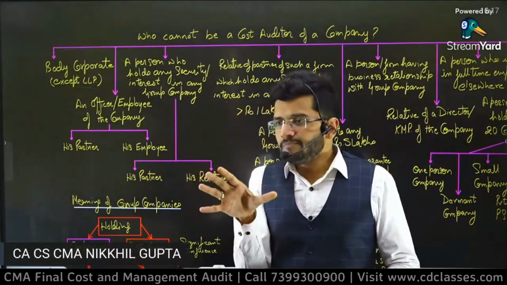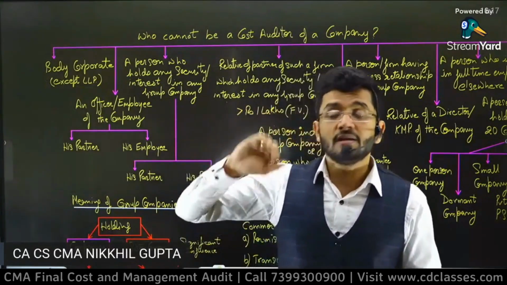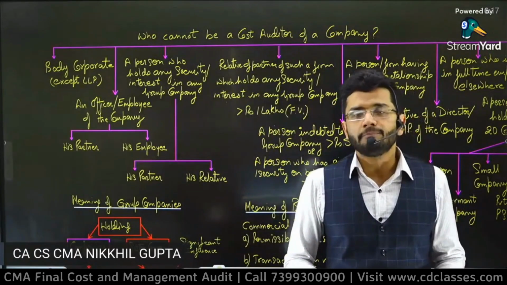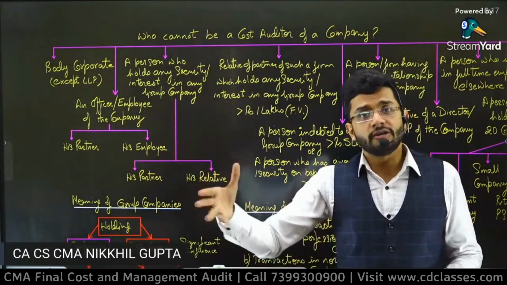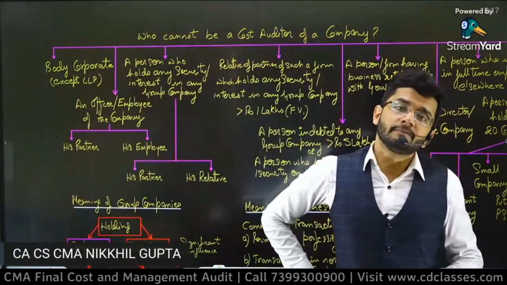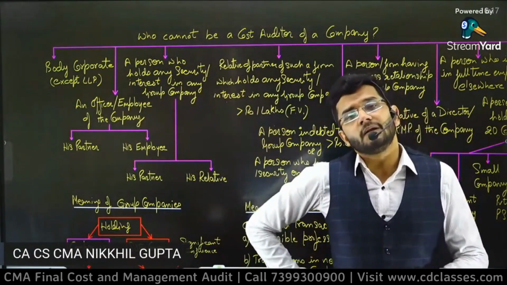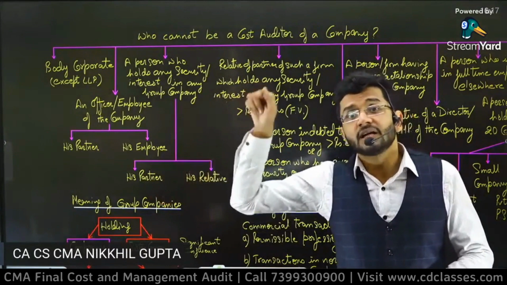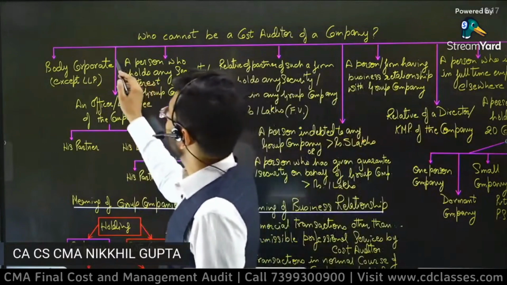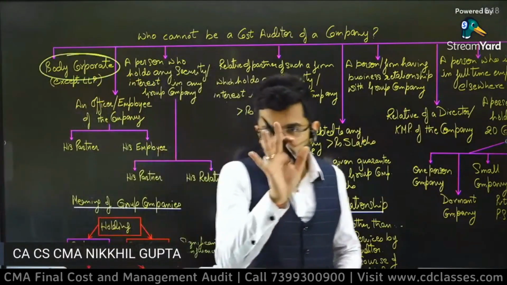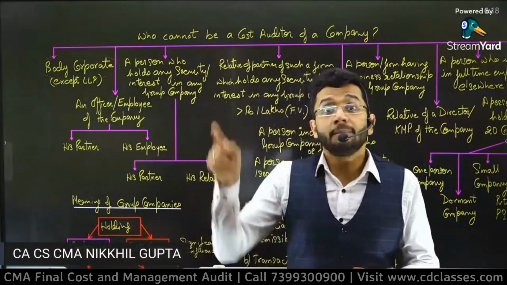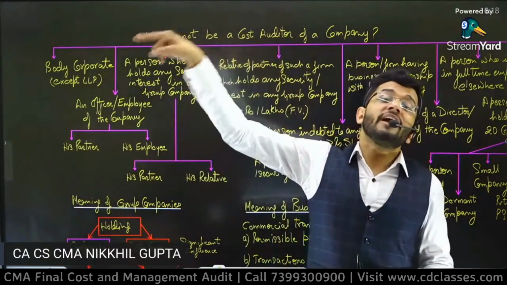We want a setup where we can actually catch hold of the cost auditors, even claim their personal properties for any fraud which is committed with a company, like a partnership firm. So if a cost audit firm is a partnership firm, then the partners are personally liable for any fraud of the company, right? Partners can be personally held responsible. But if a cost audit firm is a company, then shareholders will not be personally liable. So body corporate cannot be a cost auditor. A company cannot be a cost auditor. If you want to be a cost auditor, make a partnership firm, make a sole proprietorship firm where the partners and the sole proprietors have their personal liability.